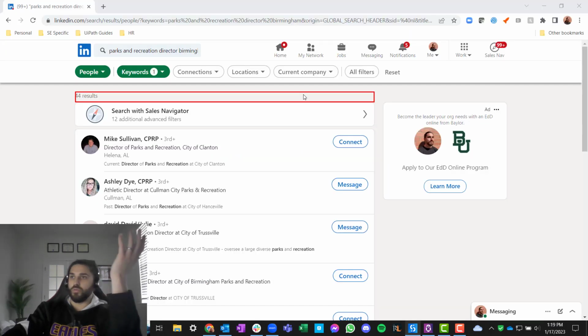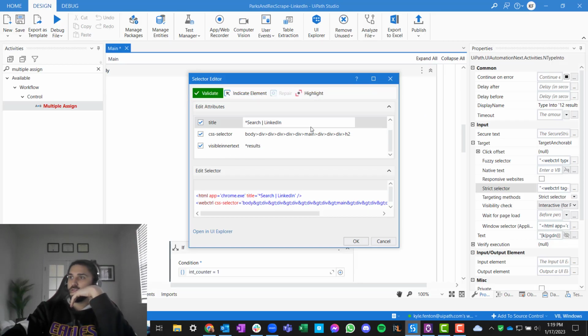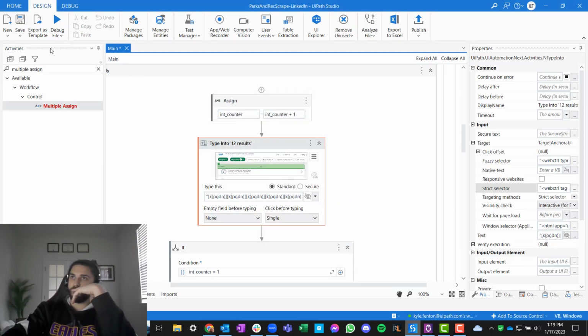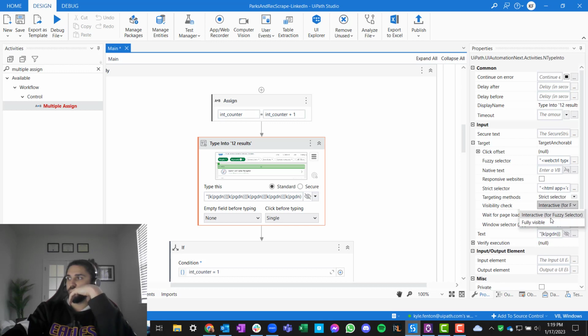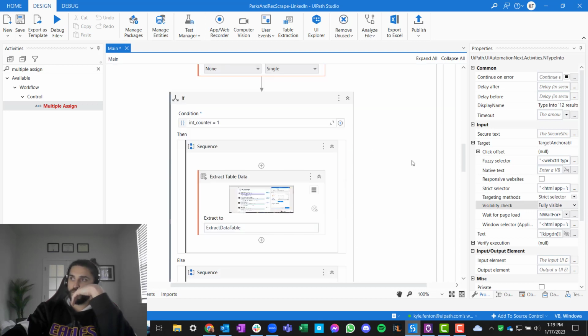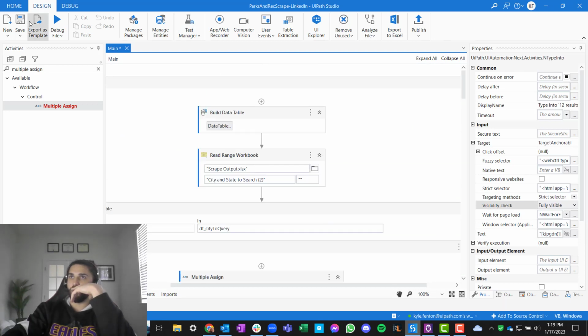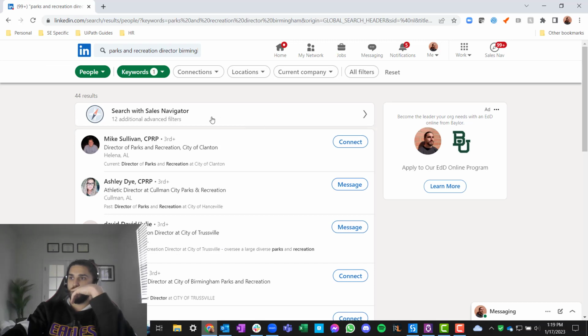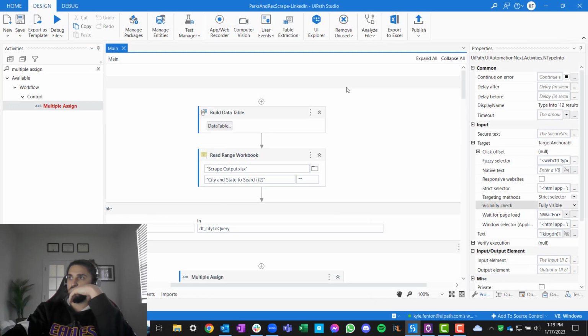Cool, got it. Okay, cool. So we needed the div tag on the search on the results, but we edited that now to, instead of looking for that, we know we're using strict selector, visibility check, right? We can do that, wait for page load, complete. I'm just going to do fully visible as well, because we can see it, then we'll send it down, and then we're good to go. Okay, cool. Let's try that again. We'll close that down, and we'll run this and see what happens.